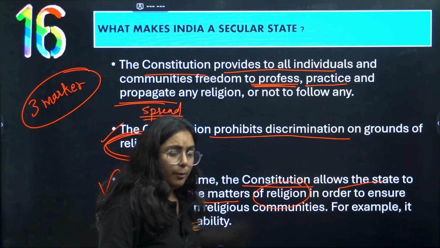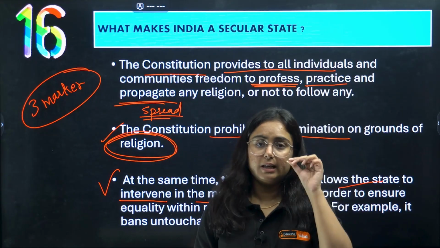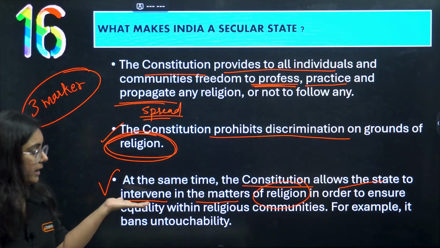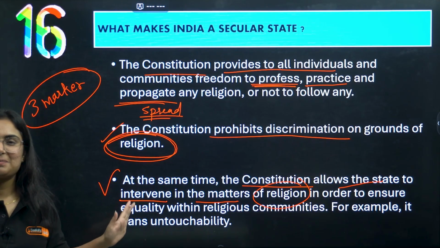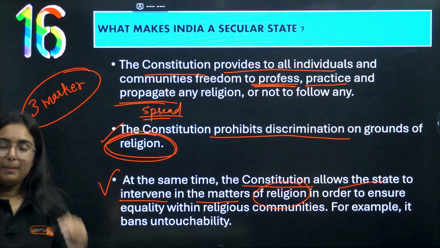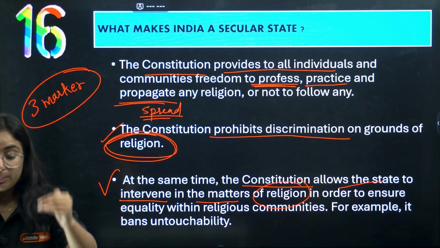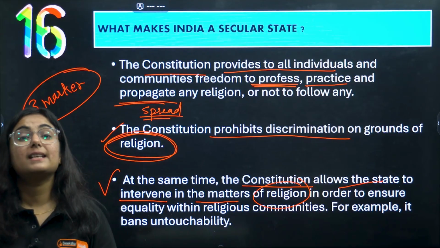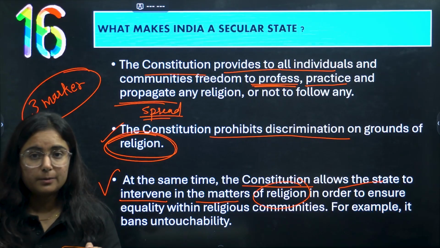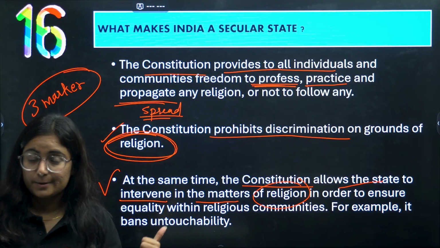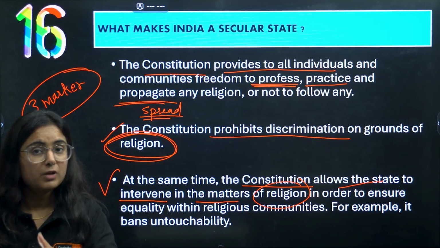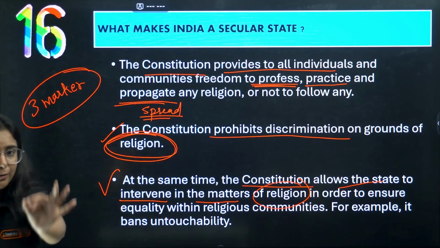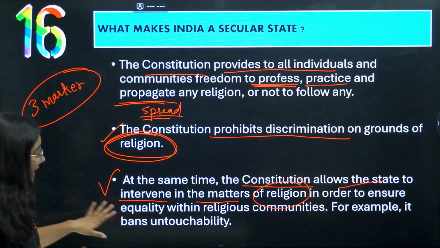Now, pay attention. Whenever we used the word secularism in class 8, we said that the state should not intervene. But India says that in matters where there is relevance, we can intervene because it is very important. For an example, India was following untouchability since ages. It is part of religion. If the state did not have this right, how could we abolish it? So in those cases, the state should have the right to intervene in a limited sphere, whenever required.